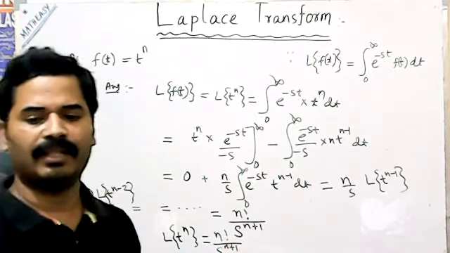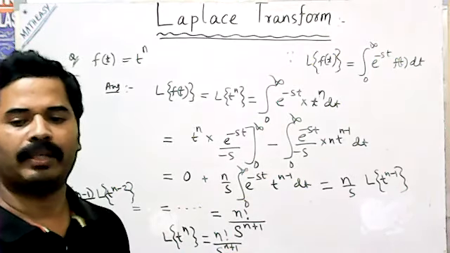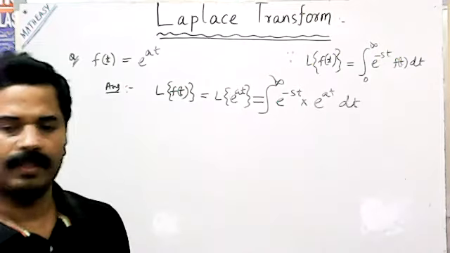This is the Laplace value of t to the power n.